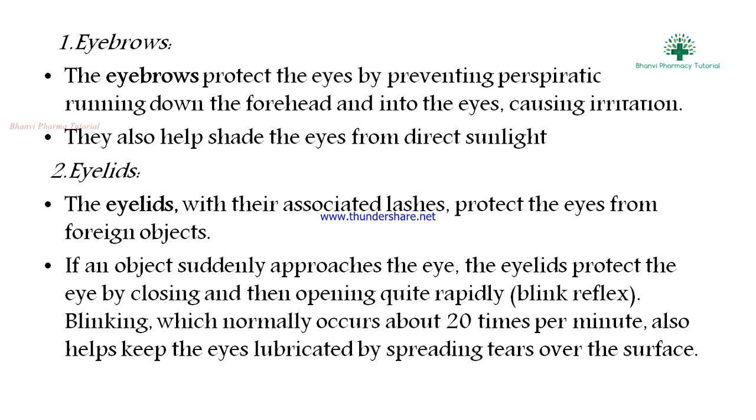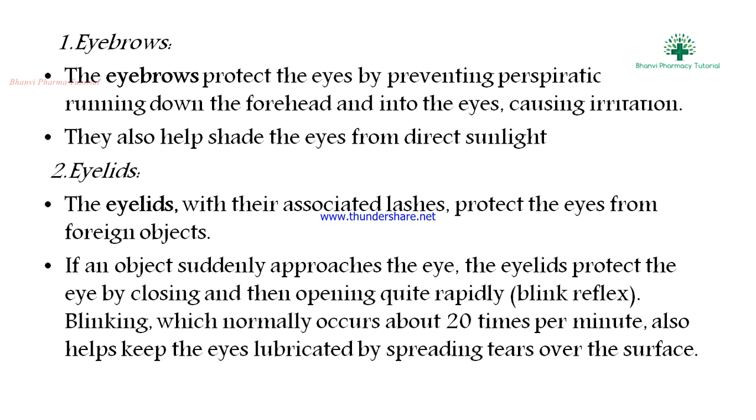This is the blink reflex. If light suddenly enters your eye, the eyelid blinks.